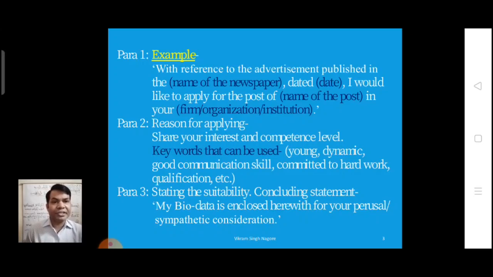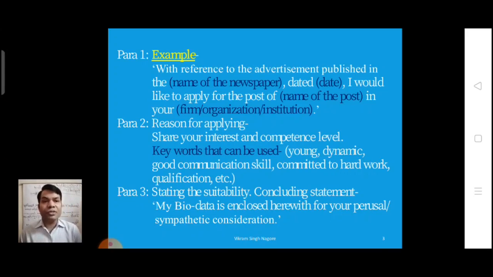So in the first paragraph, you can start with these lines: with reference to the advertisement published in the Hindustan Times dated 10th May 2021, I would like to apply for the post of receptionist, whatever the name of the post in your organization, in your institution, in your firm, whatever it is.